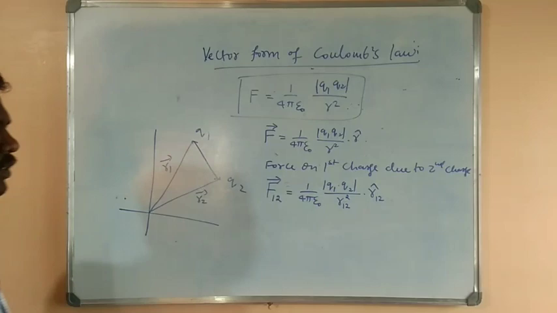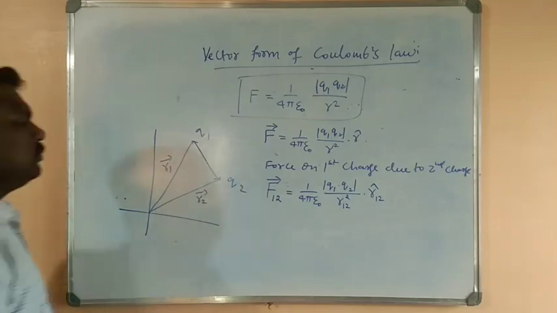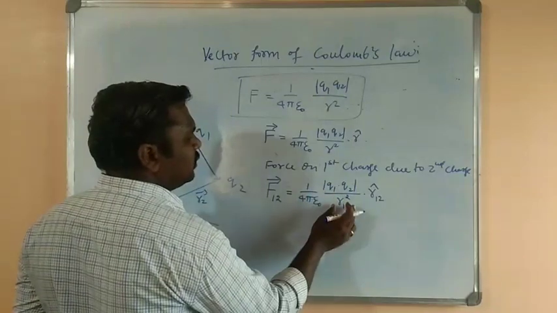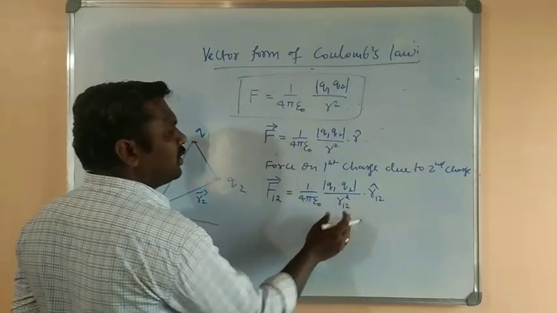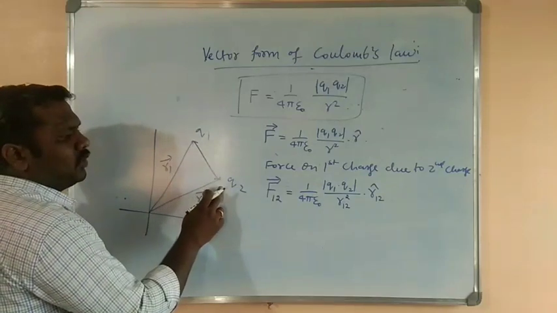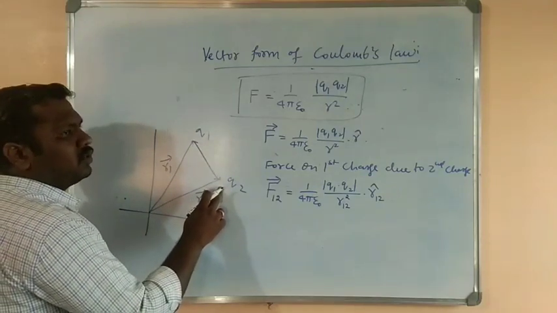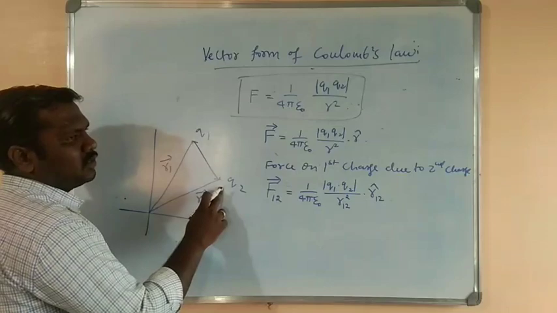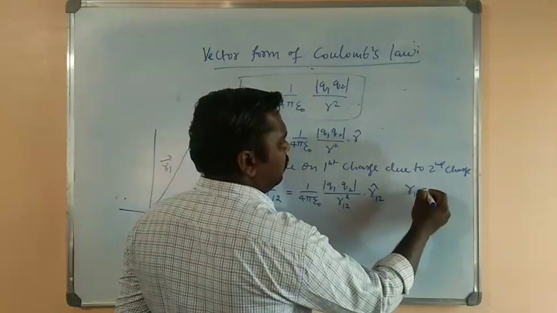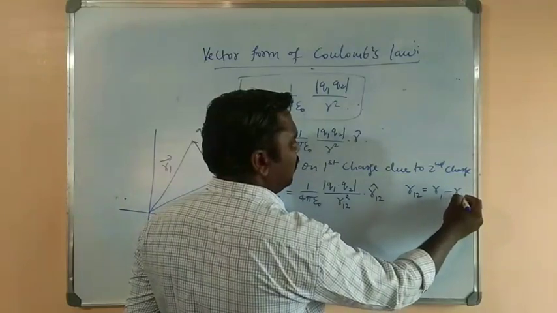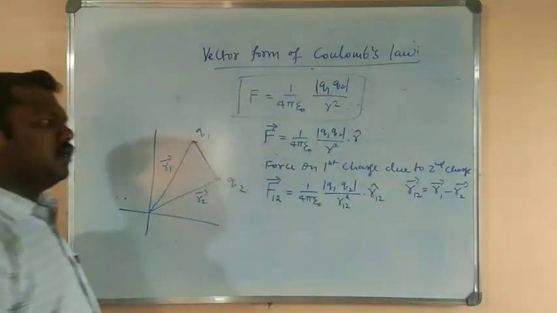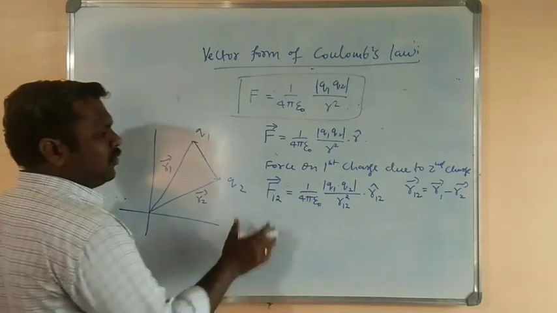See what changes here: this R12 is defined from the position vectors of the first charge and the second charge, where R12 is equal to R1 minus R2. So this does not change.